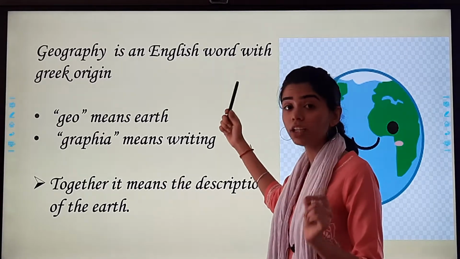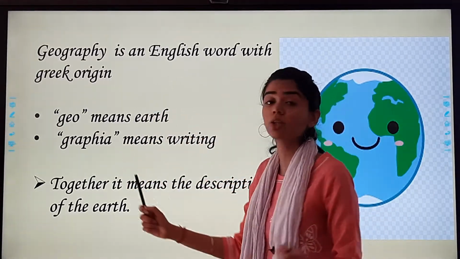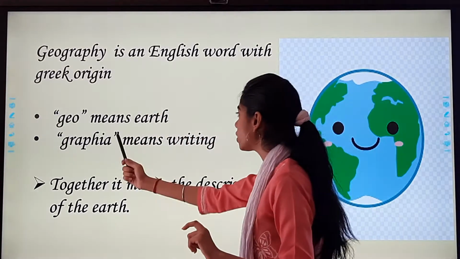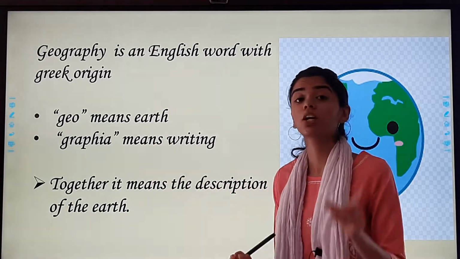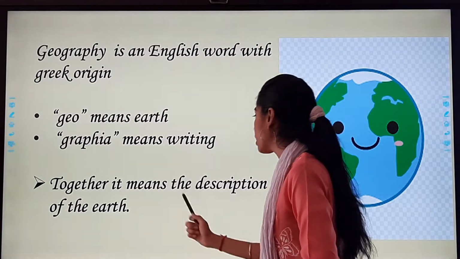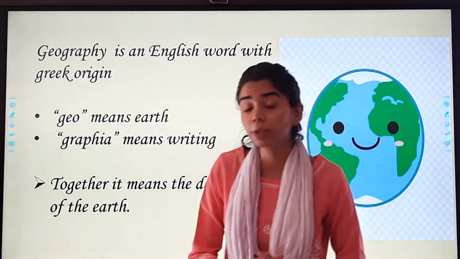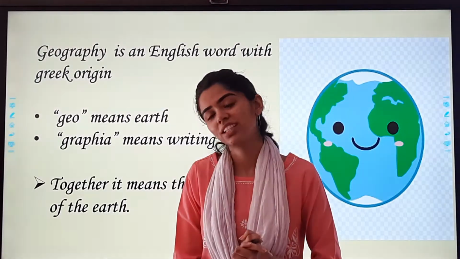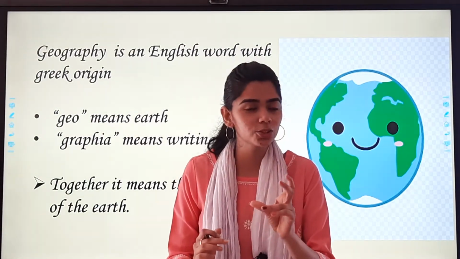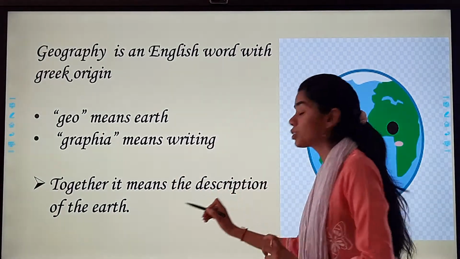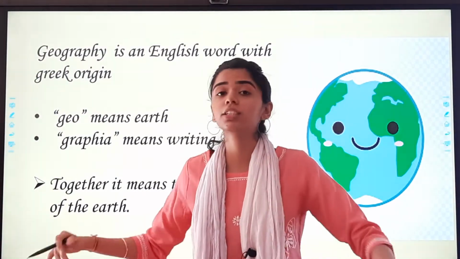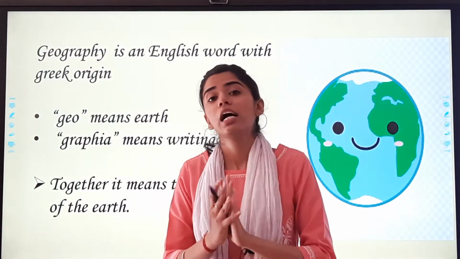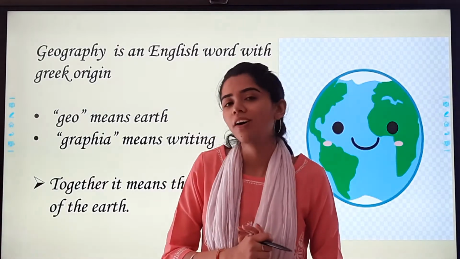Geography is an English word with Greek origin. Geo means earth, graphia means writing. Together it means the description of the earth. So geography, what does it mean together? The description of the earth. Geography mainly focuses on the earth, the planets, all this.